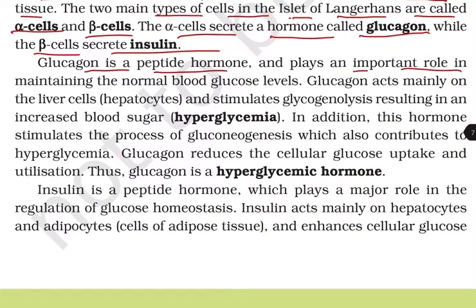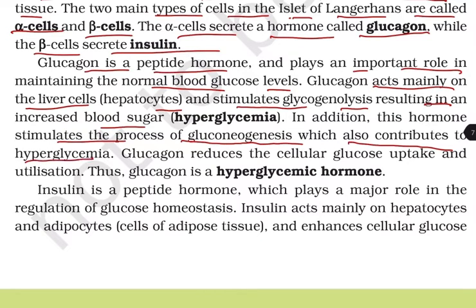Glucagon is a peptide hormone and plays an important role in maintaining the normal blood glucose levels. Glucagon acts mainly on the liver cells, that is hepatocytes, and stimulates glycogenolysis, resulting in increased blood sugar, that is hyperglycemia. In addition, this hormone stimulates the process of gluconeogenesis, which also contributes to the hyperglycemia. Glucagon reduces the cellular glucose uptake and utilization, thus glucagon is a hyperglycemic hormone.